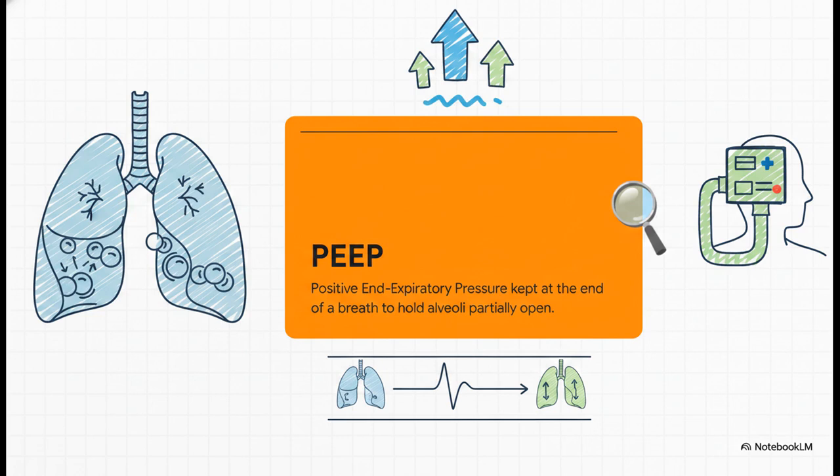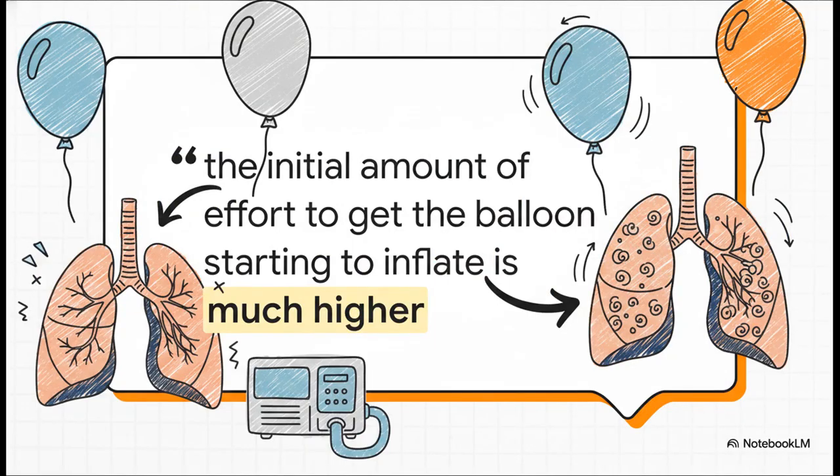Now, you're going to hear the term PEEP literally nonstop in the ICU, and understanding it is the absolute key to preventing lung collapse. PEEP stands for positive end expiratory pressure. Basically, even after the patient exhales, the ventilator maintains a small amount of continuous positive pressure. This makes sure the tiny air sacs in the lungs, the alveoli, stay slightly open instead of collapsing completely flat. It's exactly like blowing up a balloon. You know how that very first breath takes an immense amount of force to get a flat balloon started? But once it's partially inflated, blowing it up the rest of the way is a total breeze.